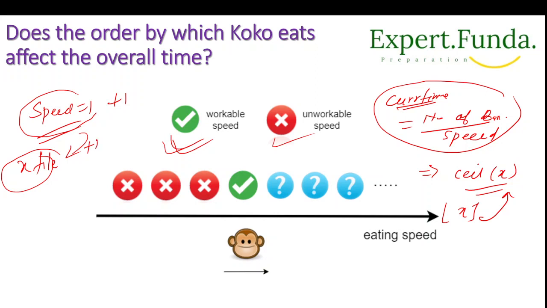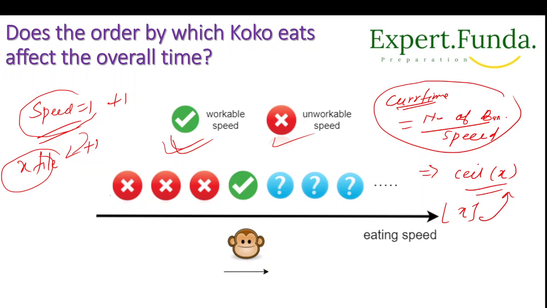I think you understood, right? So after incrementing by 1 each time, we will find the speed at which Koko can eat all piles within the given hours h. We are given h hours, and within that we will find the first minimum speed, which we have to return. I think you understood, right?